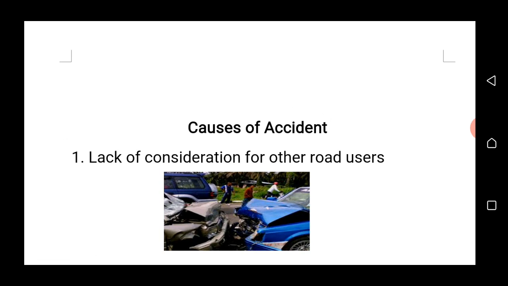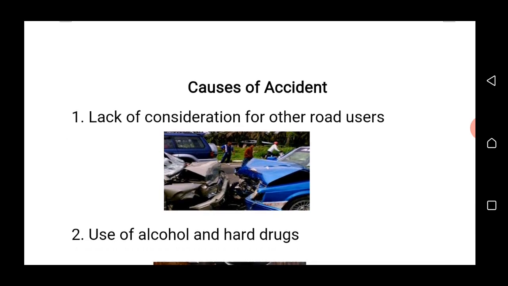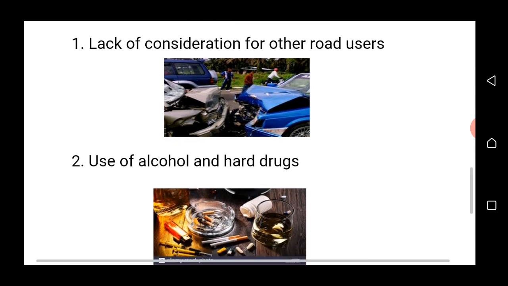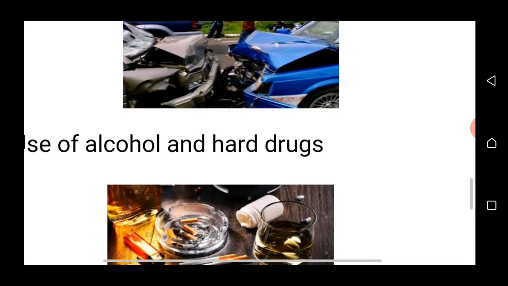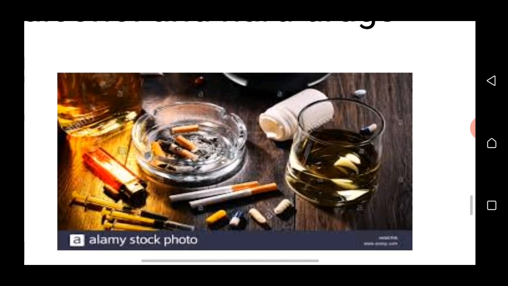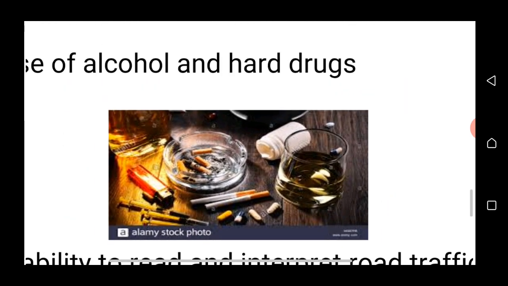Are we together? Yes, let us move to the next one. The next one is use of alcohol and hard drugs. Yes, when people take alcohol or hard drugs before moving out, this will have an effect on them and may make them misbehave, and as a result leads to accident.